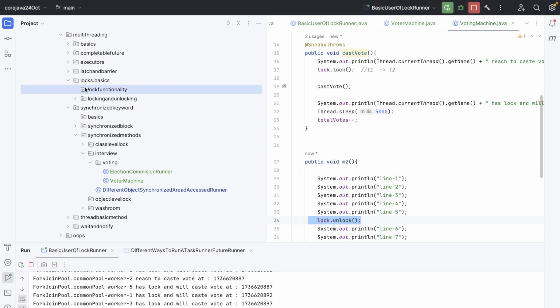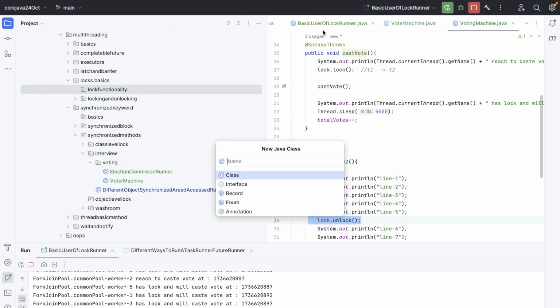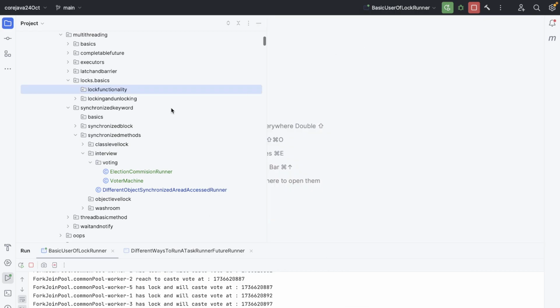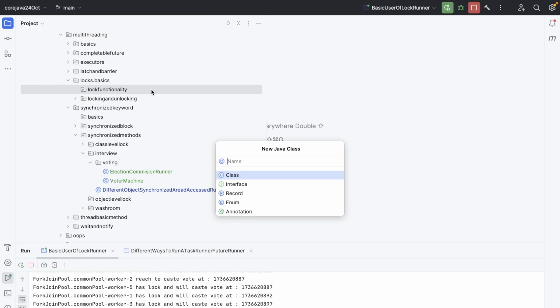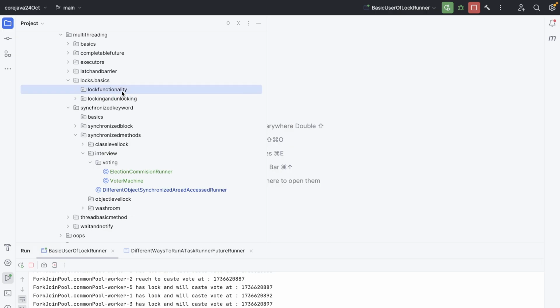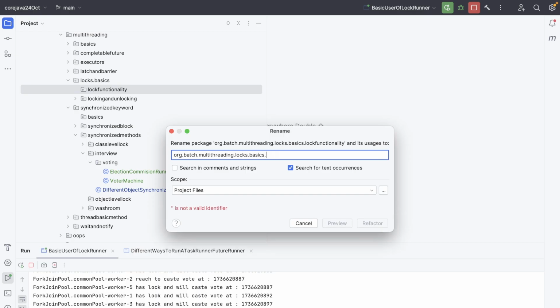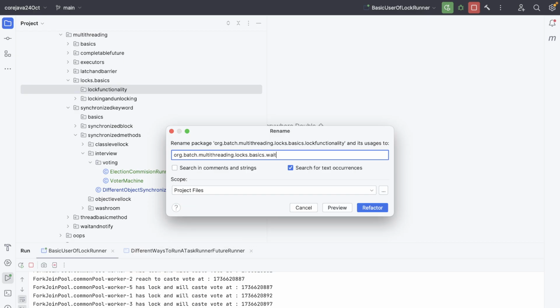All right, now we will see another thing about the lock. What's the bad thing with it? Let's change it and call it wait and sec for lock.